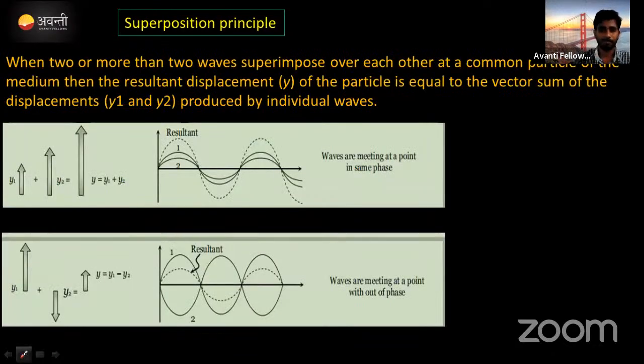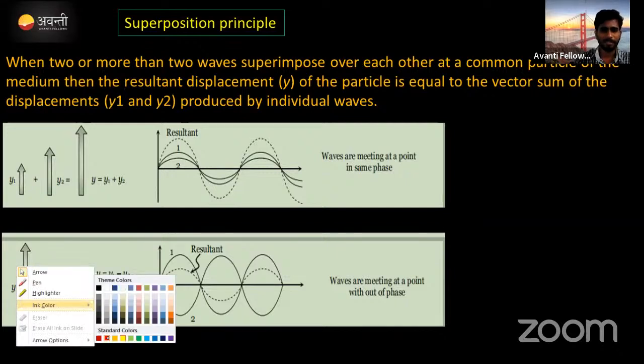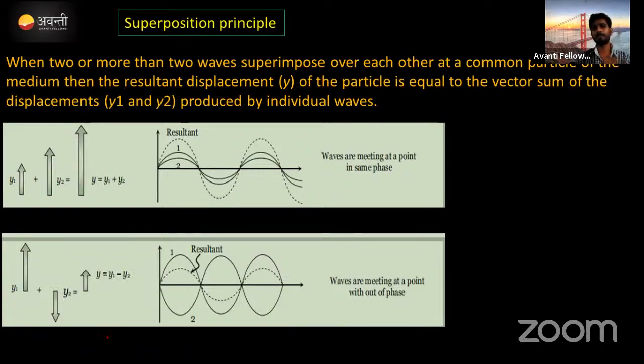Superposition principle. We studied the superposition principle in electrostatics to add the electric field for all the points which are present in a field. Right? What did we do? We just added the electric field lines along with vector addition, vector summation.